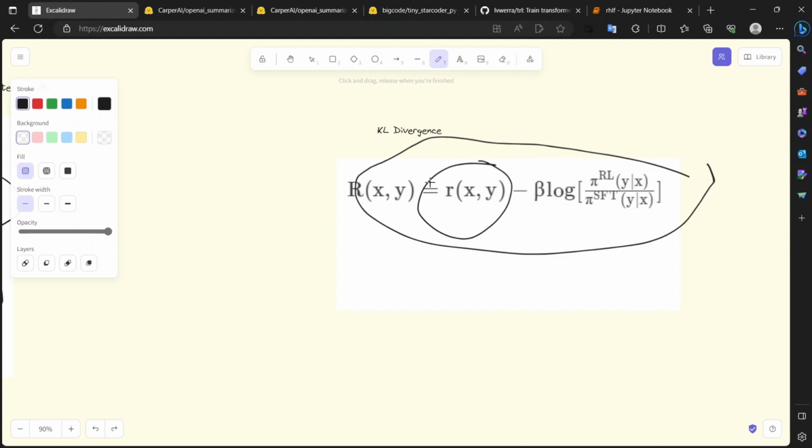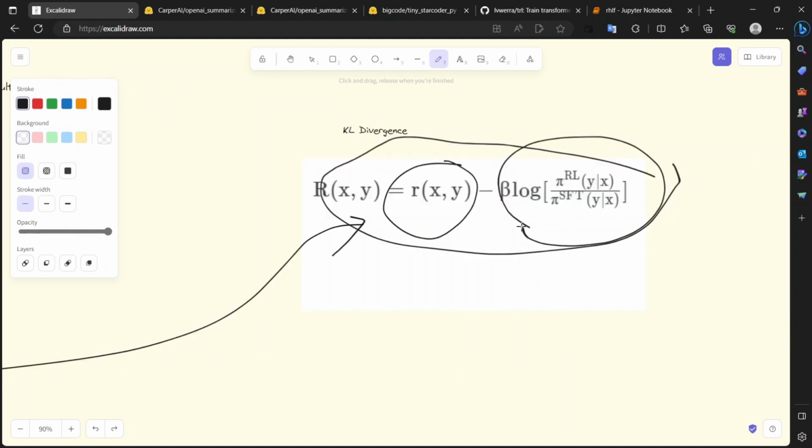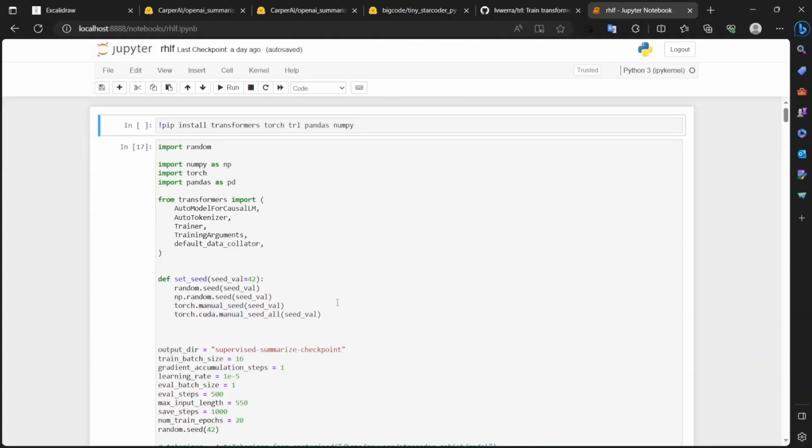Here Rxy is a reward function that we can get from the reward model R defined here, and we'll add a KL divergence to it, as in reinforcement learning training there is much variation in the loss, and this acts like a regularization to our loss function. So that is all for the theory. Hope you get it. Let's move to the code.